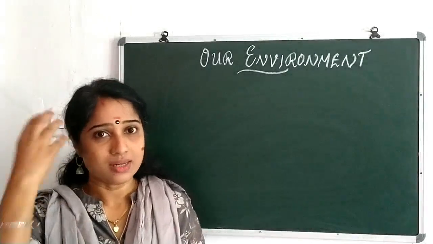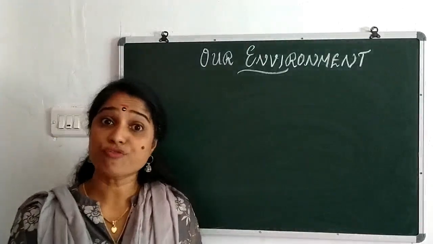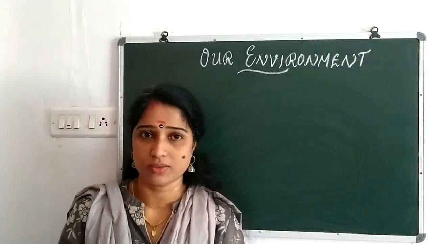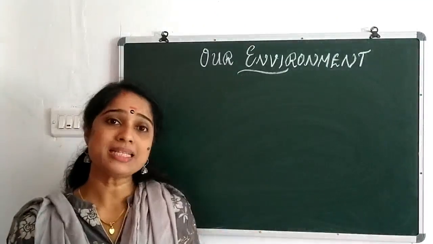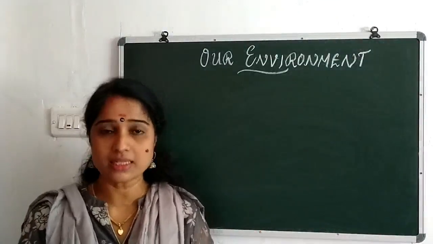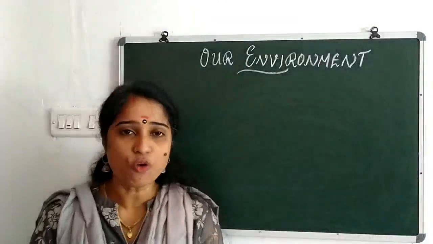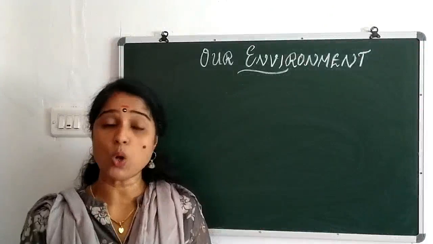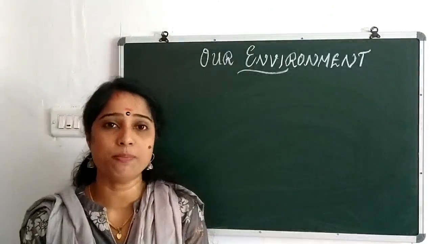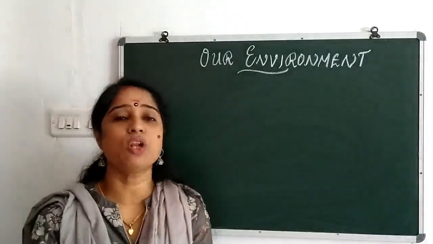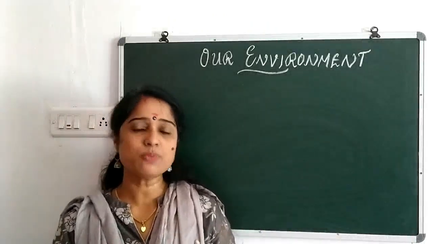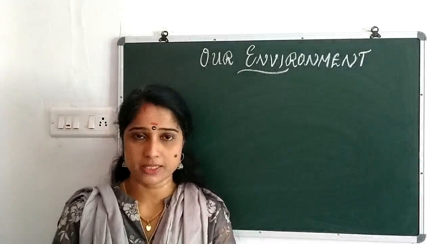Nitrogen, another important gas. Water, of course, we all know the importance of it. They all are recycling in nature. Of course, we human beings are unknowingly involved in it. All the other organisms are involved in it, but still there should be a cyclic process taking place in our environment. It's for the healthy survival of any organism. So it is because of that we are giving this much importance to our environment.